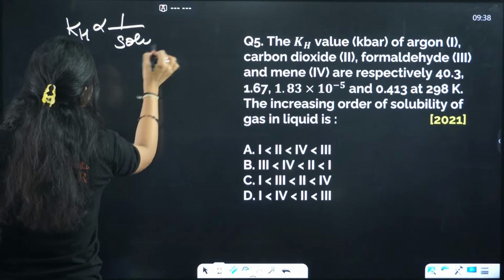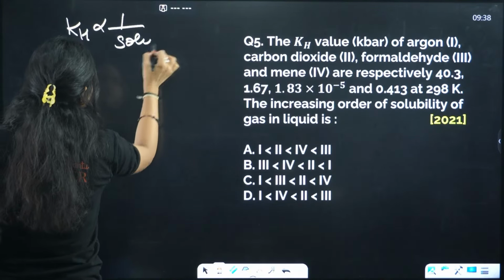You may say it is highly soluble, that means it has high solubility, and we already know that high solubility and KH value are inversely related. So if the solubility is really high, that means the KH value is low. That's what this statement says. Easily liquefiable gases have lesser KH values.